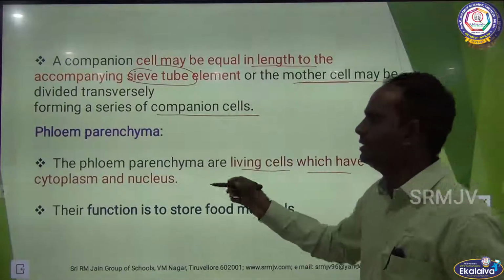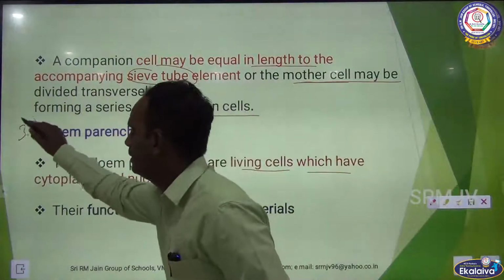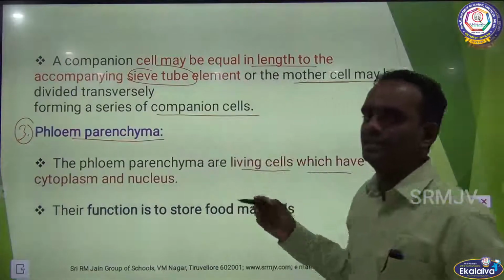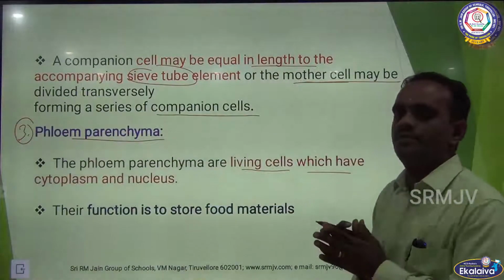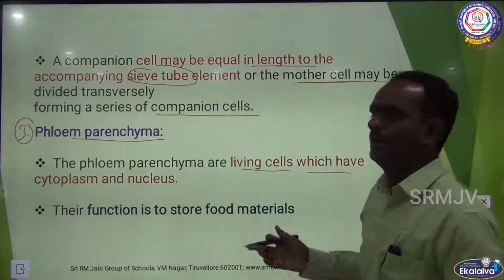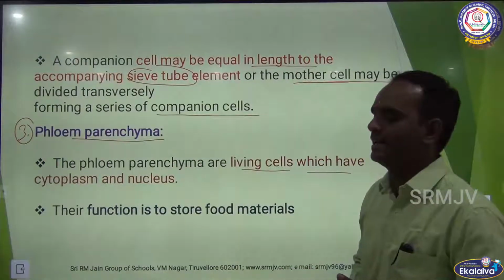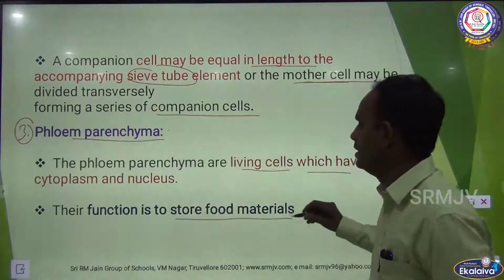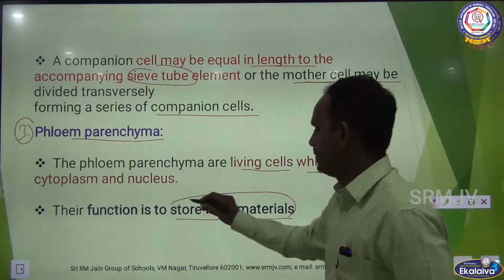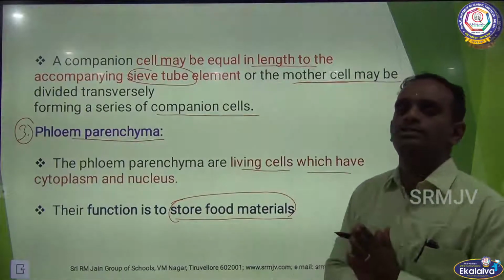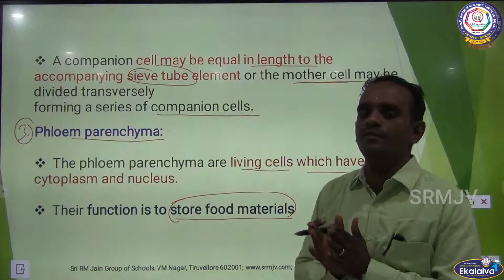Okay. Next is phloem parenchyma. The parenchyma consists of living cells which have cytoplasm and nucleus. The main function of phloem parenchyma is storage. It stores food materials. So parenchyma is nothing but storage cells. It stores the food materials. Clear?